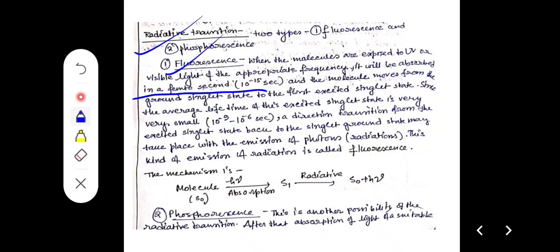That's why. The mechanism is: molecule S0, absorbs h nu, goes from S0 to S1, then again radiative emission, so it goes back to S0 with h nu.